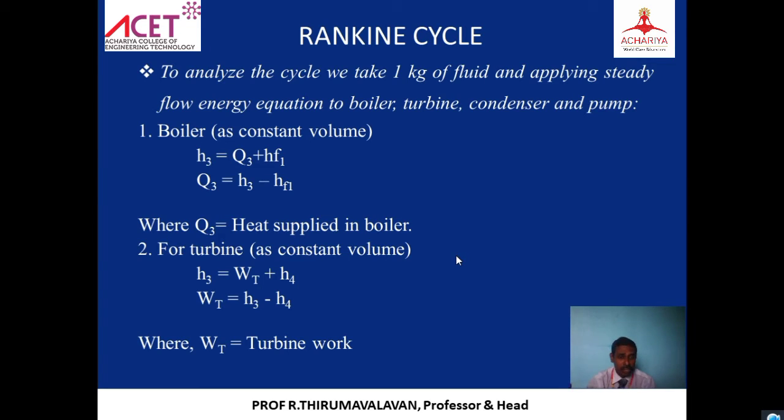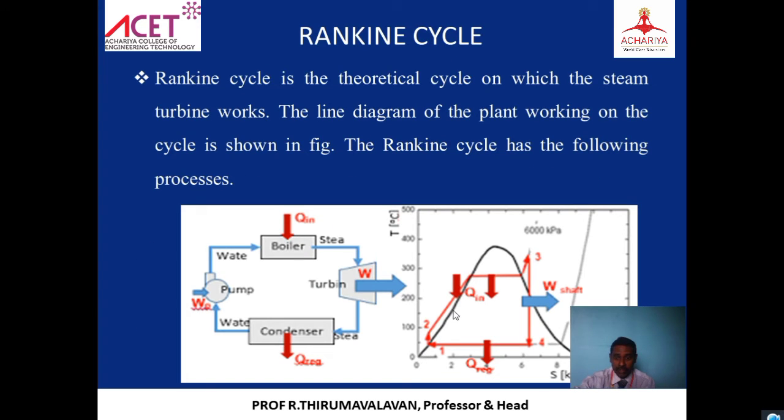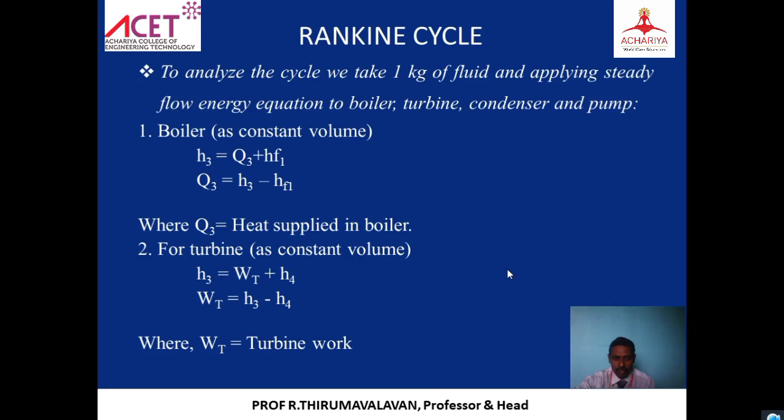So Q3 is going to be H3 minus HF1. That is Q3, what we call the heat addition supplied to the boiler, from point number 1 to 3. If you see this graph, 1 to 3 is the heat addition process.